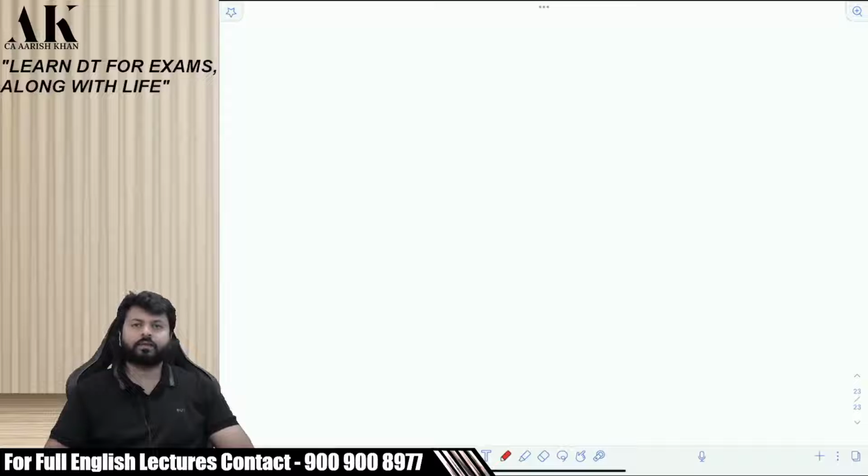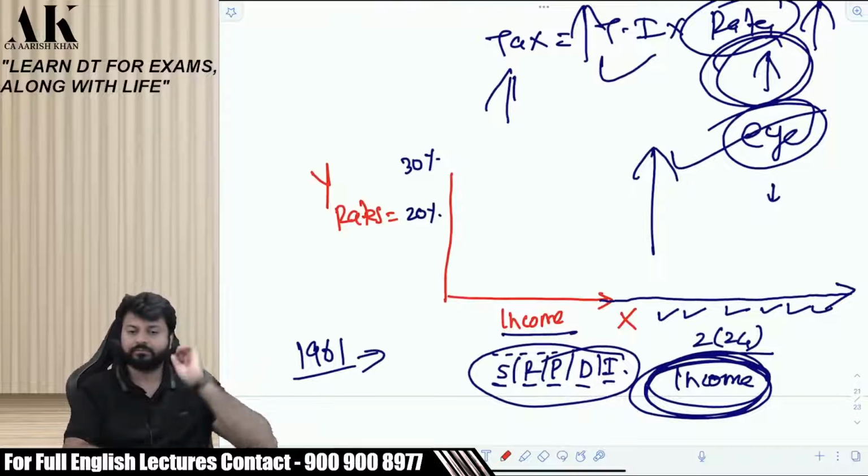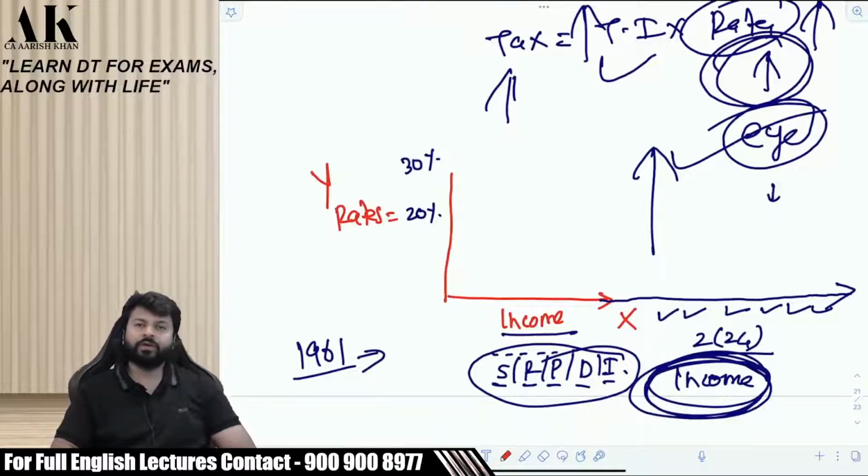So let us continue the discussion from where we left yesterday. What we left yesterday was this discussion of income. What is income? We do not know what is income. The definition of income under the income tax law is not given. The meaning is not given. In fact, the definition is given, but it is given in an inclusive format.